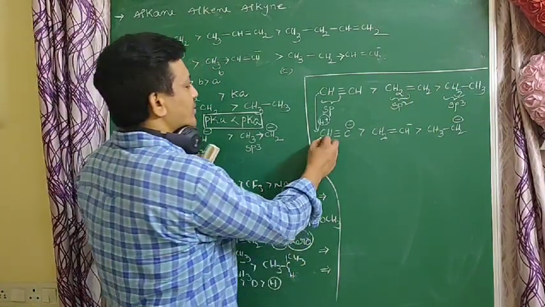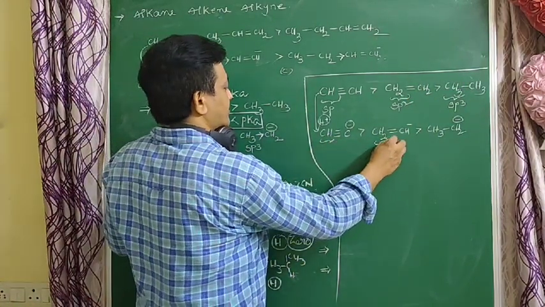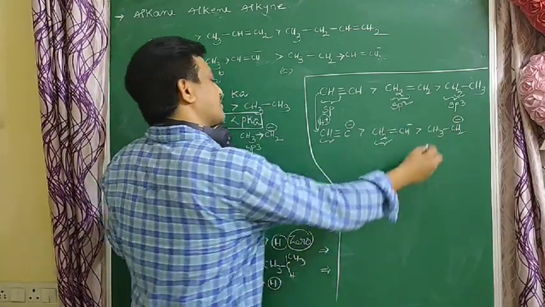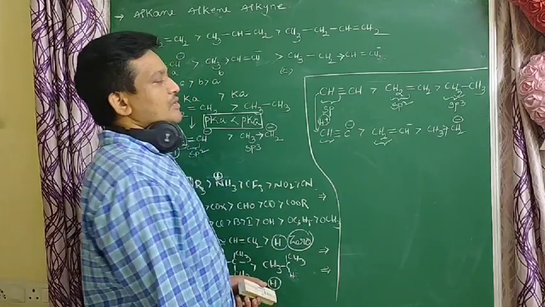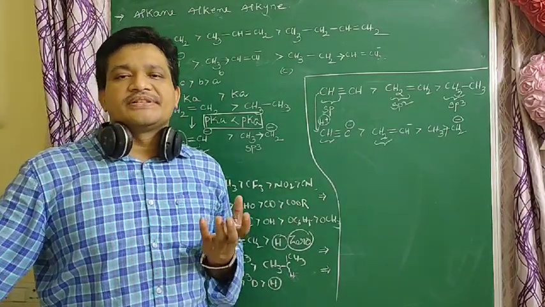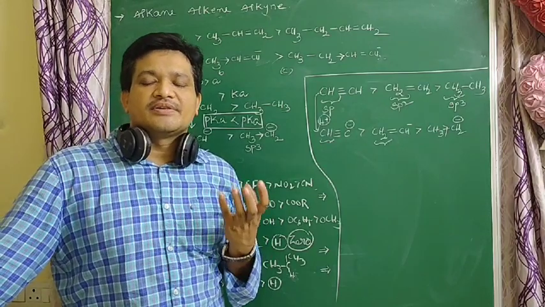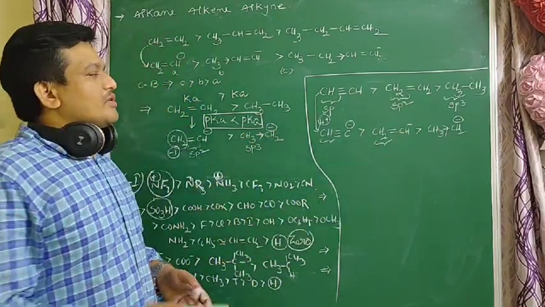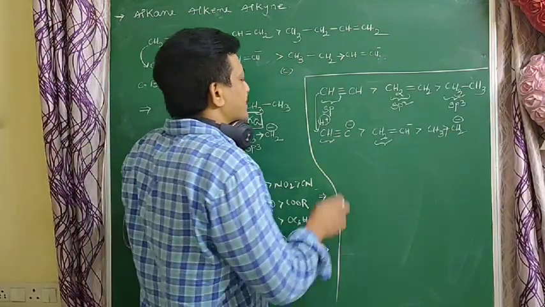This carbon is more negative than this carbon, and this is the donating carbon. So alkynes are more acidic than alkenes, and alkenes are more acidic than alkanes. Now, which of the following conjugate bases is strongest?